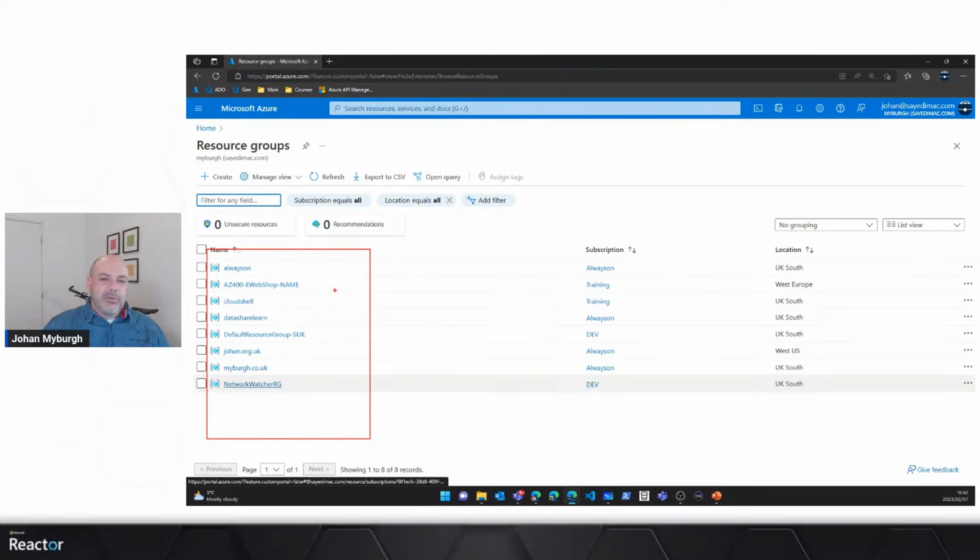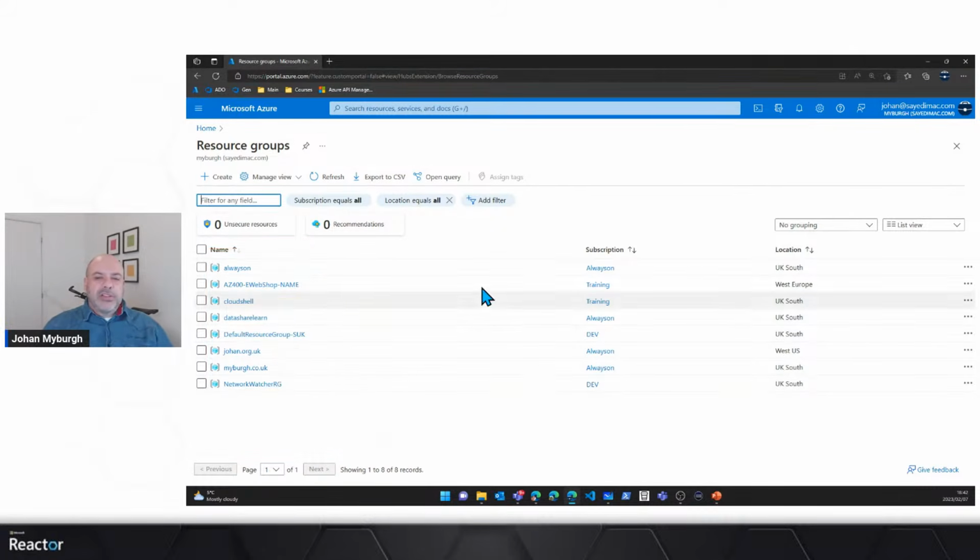I'm busy with the AZ-400 this week. So there you can see some resources that I provisioned with the Azure pipeline. And there you can see there's a resource group for Cloud Shell. There's my always on resource group. There's a couple of resource groups that I use for specific domains, and so on.